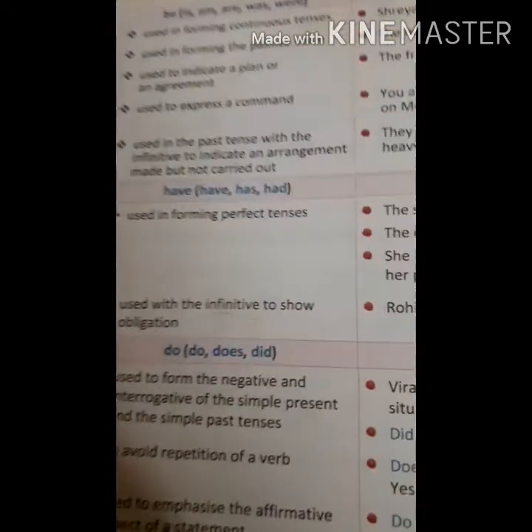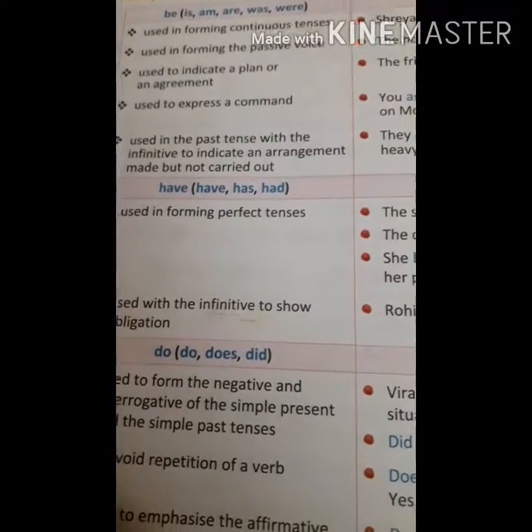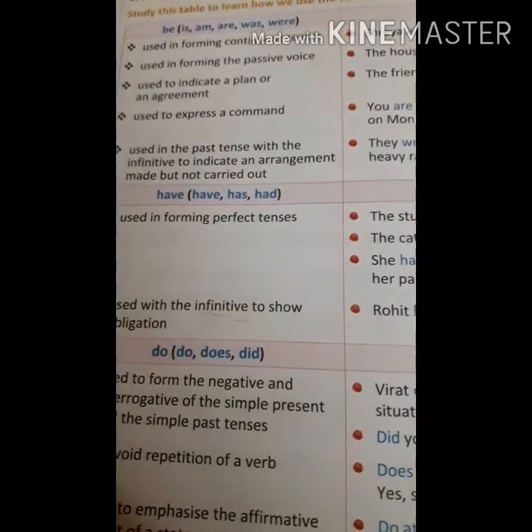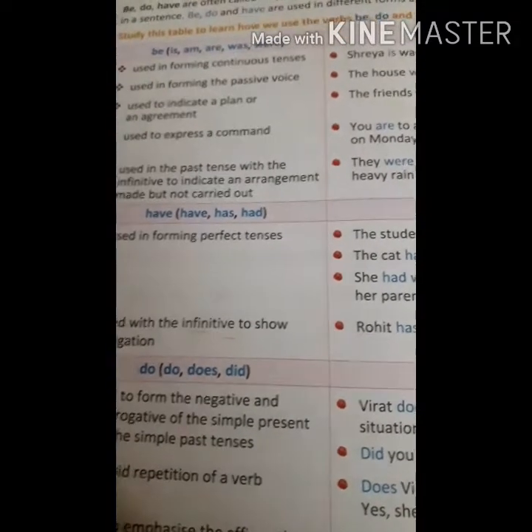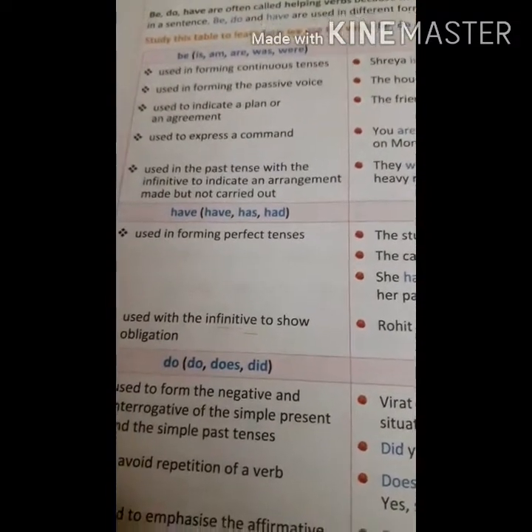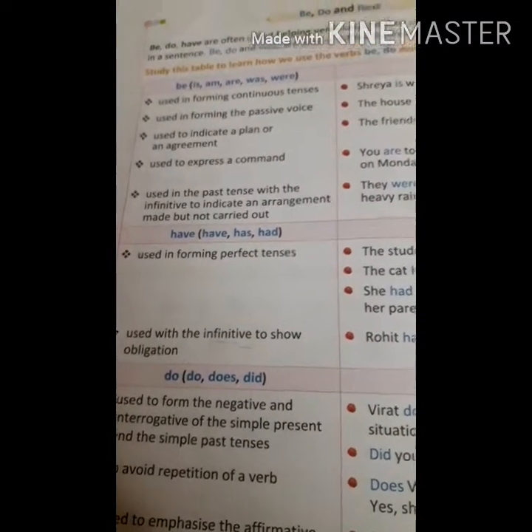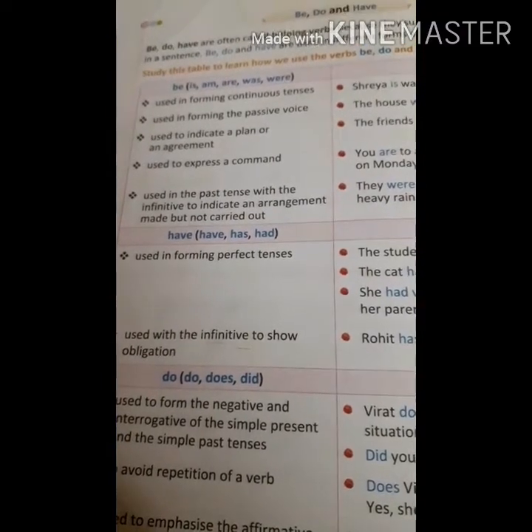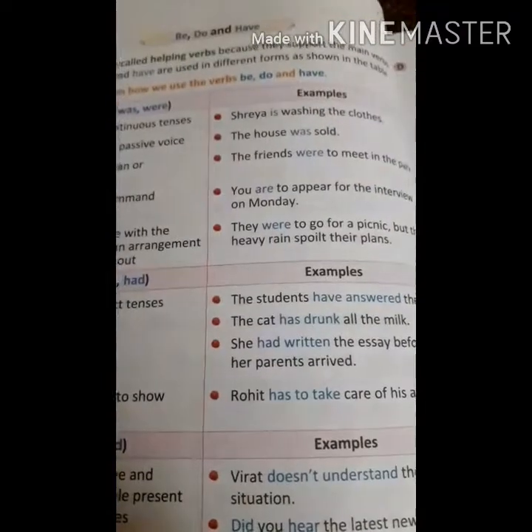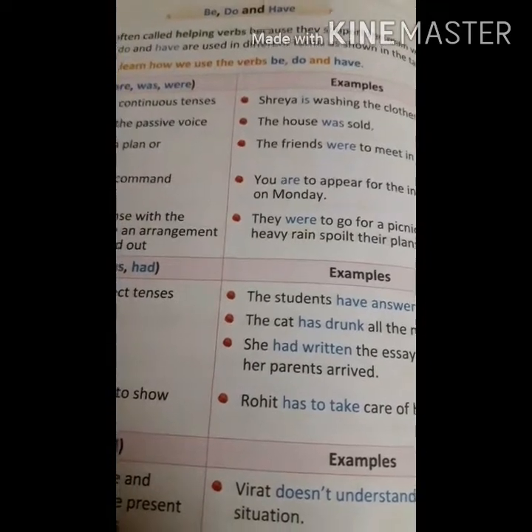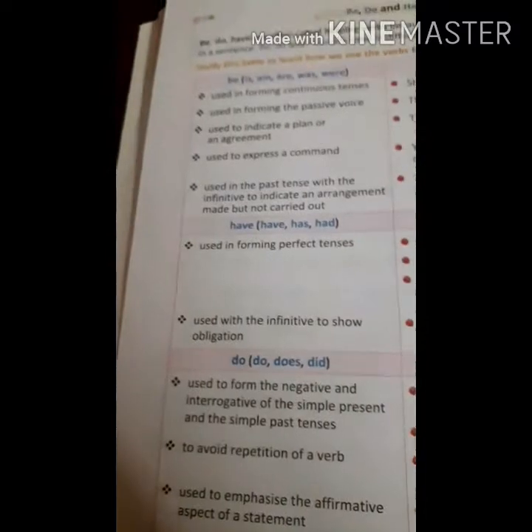So as per the rule, the sentence is used in past tense and infinitive sense, where the plan was there but it has not been done, an arrangement was made for something but due to some reasons it could not work. So there also, "they were to go." Here we have used are, were, was before to. So you have to take care of these sentences and work on that.